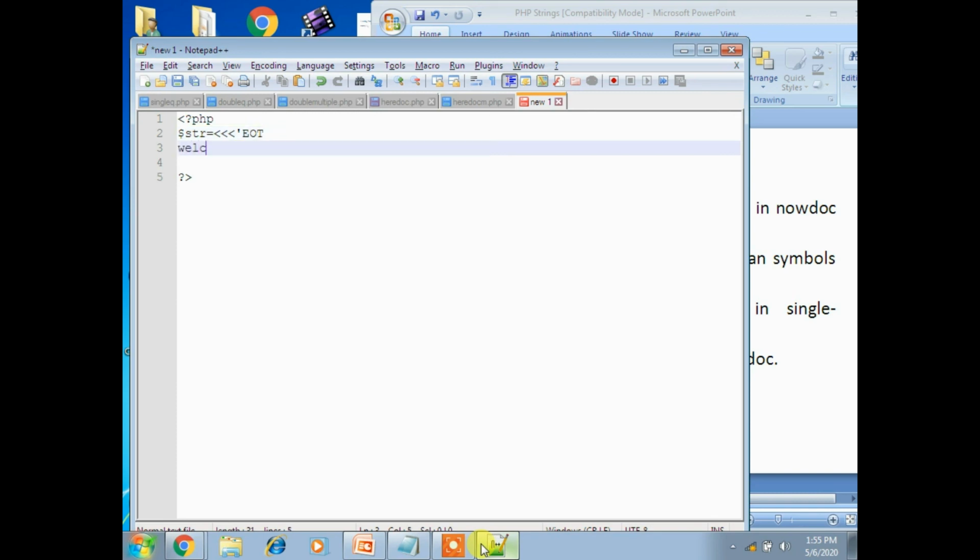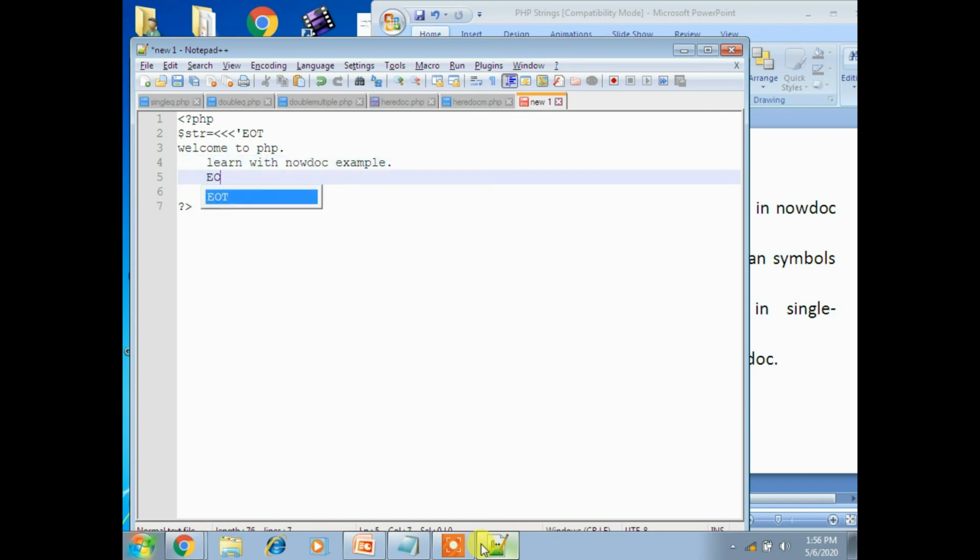Now I am placing: welcome to PHP, learn with nowdoc example. Then you have to end with EOT, the string delimiter you took.